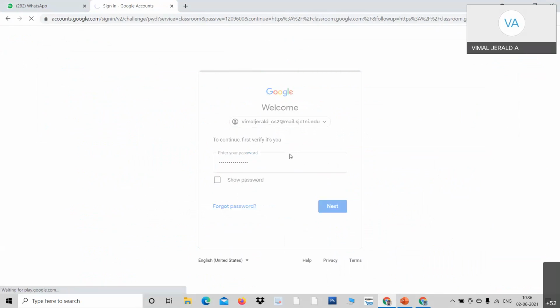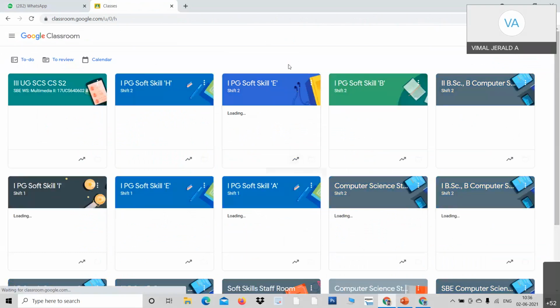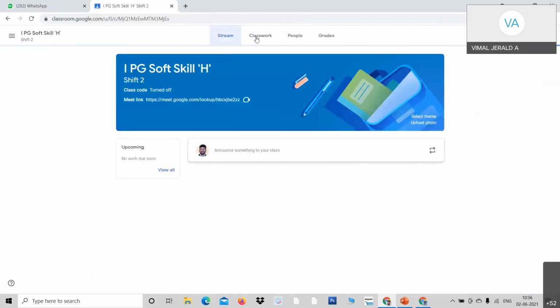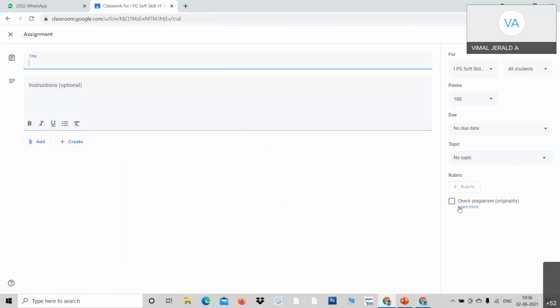So in criteria itself, you can go for plagiarism also, as one criteria. And the plagiarism will be found by this. For example, I just go over here. Now look at there. I just click over an assignment. Click here. Check plagiarism. Do you see that, dear professors? Professor Pravina, are you able to see here?